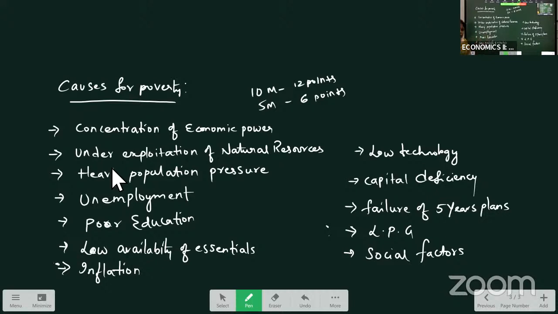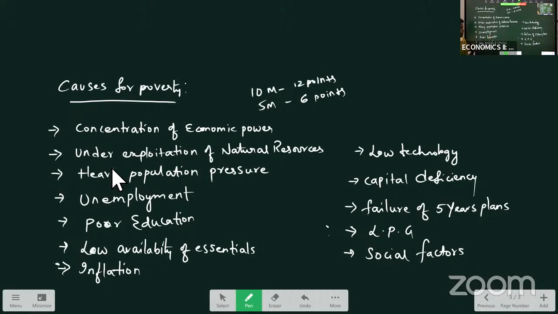Low technology. The technology used in production is outdated or obsolete. When we use low technology, production levels will be less, and obviously supply will be less. Capital deficiency: because of lack of capital, we use outdated methodology, so we are unable to have rapid growth in our development. So poverty still exists in our country.